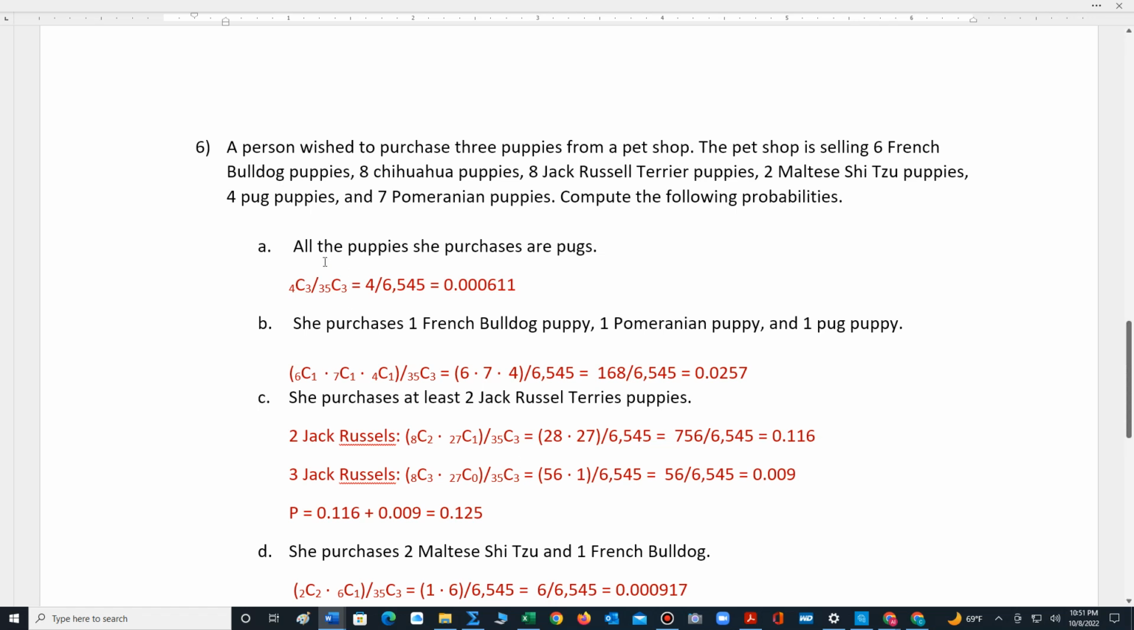So when we perform the computation, first we take care of our denominator. Altogether, there are 35 puppies, and we're choosing 3. So the denominator covers all possible selections. In the numerator is where we get more specific, right? We want 3 pugs. Well, how many pugs are there? There's 4 to choose from, so it's 4C3. 4 choose 3. Performing our computations, that's 4 out of 6,545, which we can represent as a decimal as 0.000611.